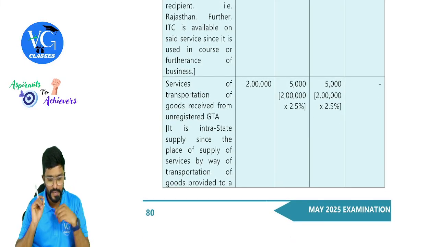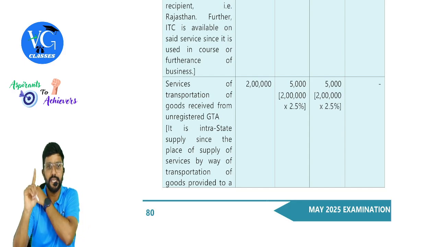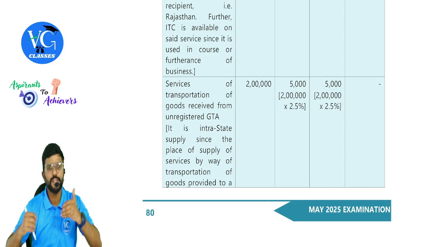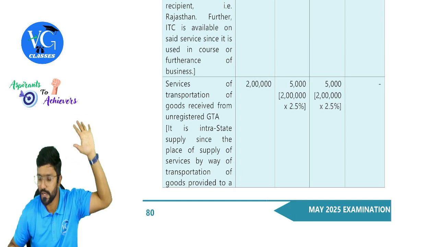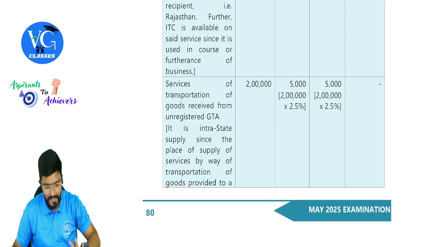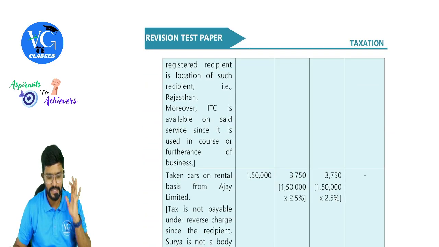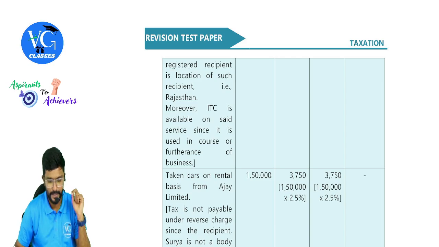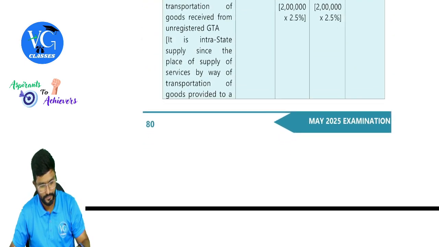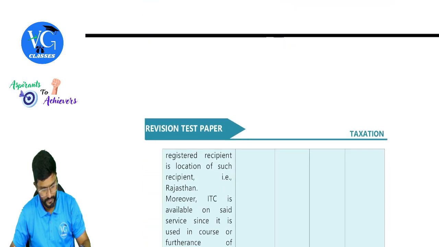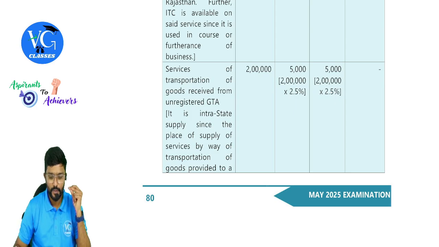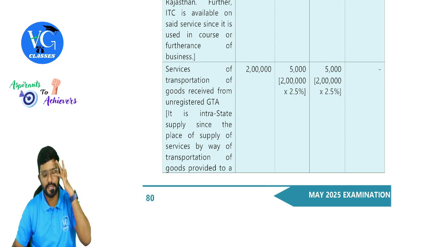Next, services of transportation of goods received from unregistered GTA. GTA is unregistered. So obviously option of forward charge is ruled out, guys. It is an intrastate supply since the place of supply of services by way of transportation of goods provided to a registered recipient is the location of such recipient. That is Rajasthan. Moreover, ITC is available on the said service since it is used in the course or furtherance of business, guys. Okay. So how much is that, sir? 2 lakh into 2.5% each.